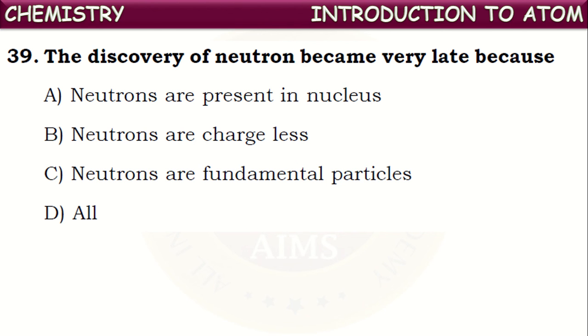When they tried to calculate the masses, they got controversial results. So because of that, they discovered these neutrons. So the discovery of neutrons became very late because of their chargelessness, which we can say is electrical neutrality. Neutrons are chargeless particles. Because of this, the discovery of those particles became very late.